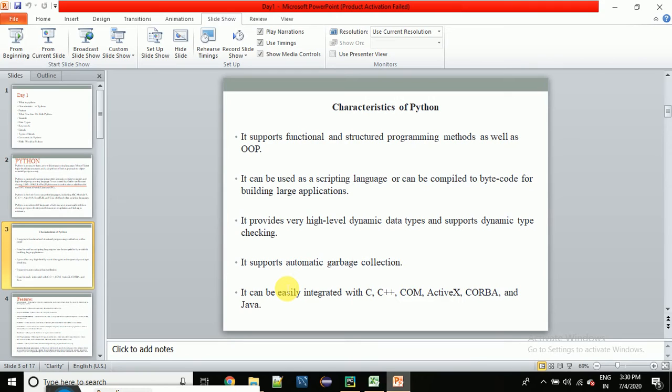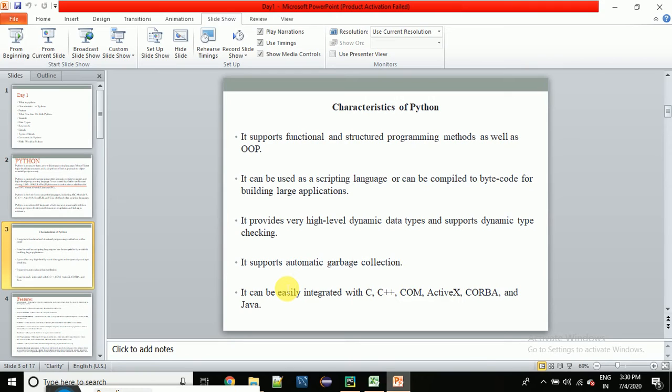When we talk about functions, then we will talk about functional programming, and later when we talk about object oriented programming and structured programming, we will cover that. This is just an introduction part, so we will not see any practical video in this part. In the next part I will show the practical video, right?